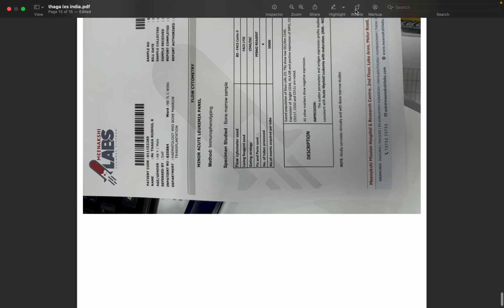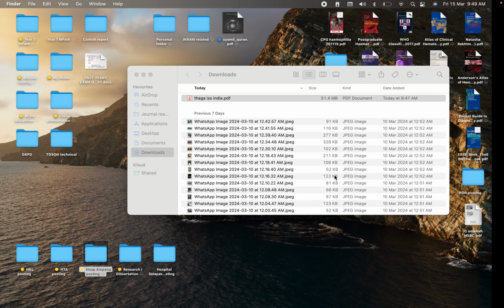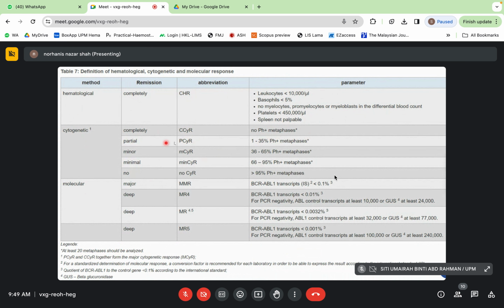And at least 20 metaphase should be analyzed. So in complete cytogenetic response, kita no Philadelphia positive metaphase, partial 1 to 35, minor 36 to 65%, minimal is 66 to 95%, and no cytogenetic response is still presence of more than 95% of Philadelphia positive metaphase.